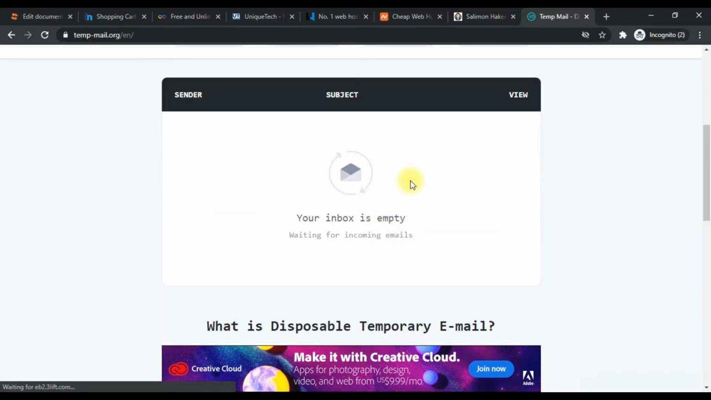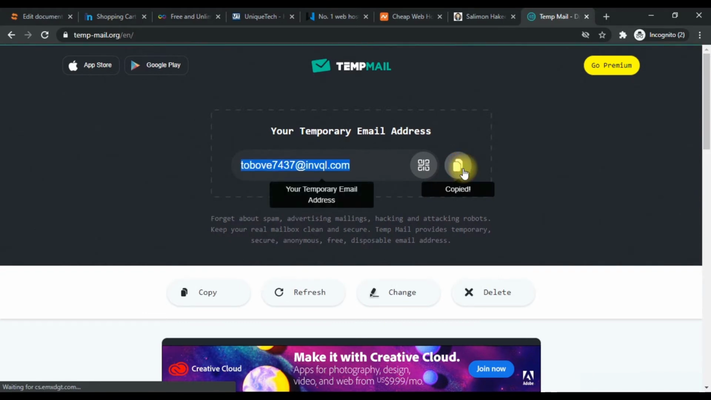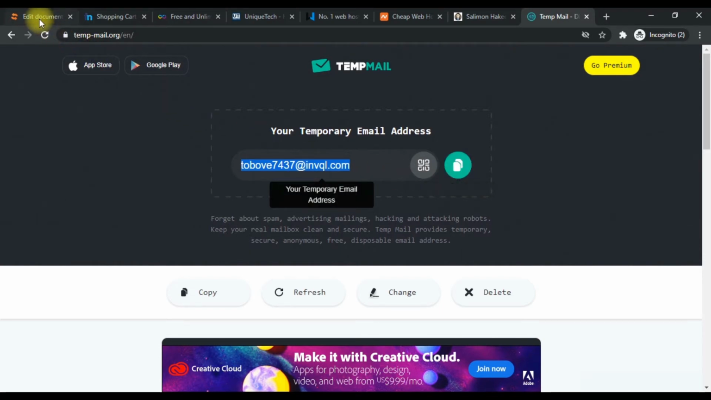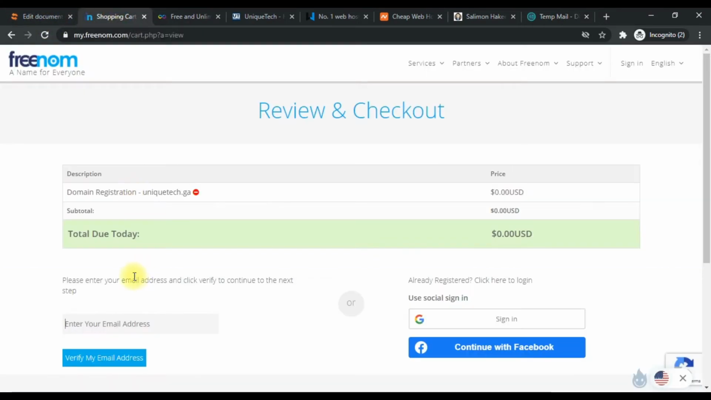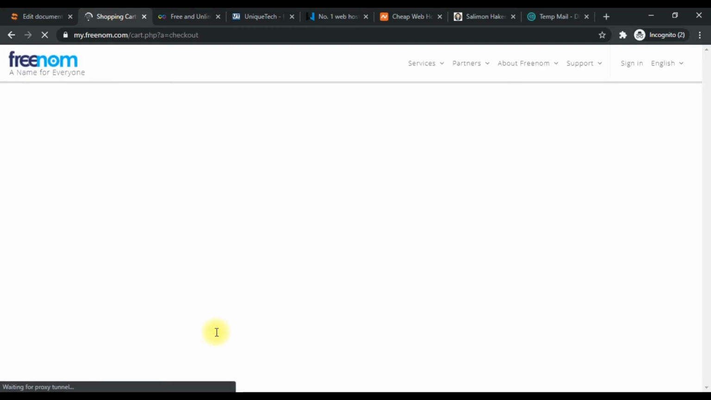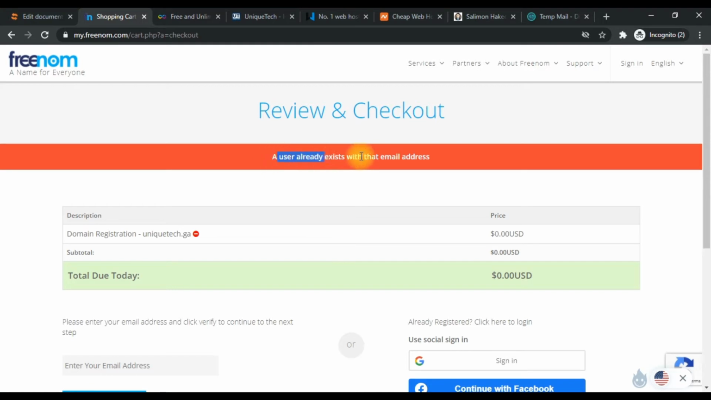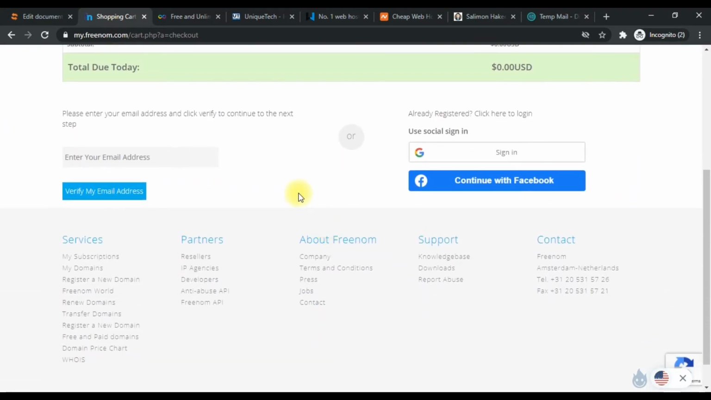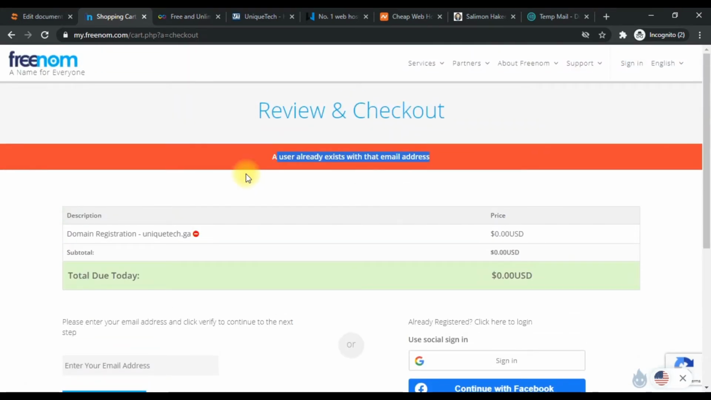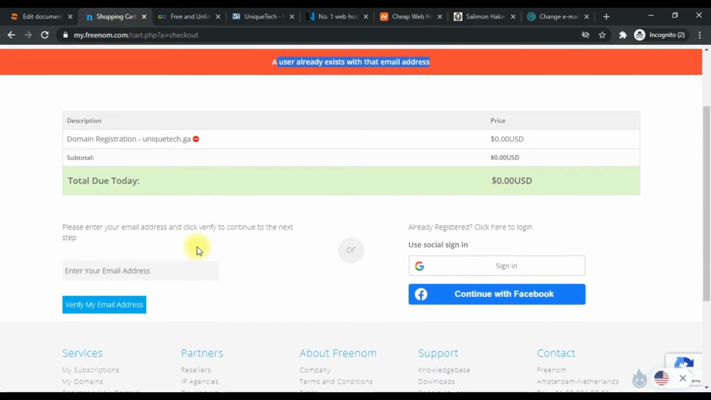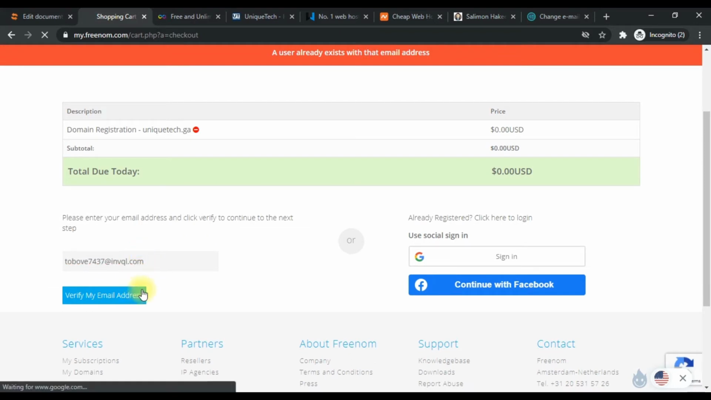So I have one now. I'm going to copy it and go to our Freenom, paste the email address and then click verify. So it's like somebody already used that email address. So I just need to get another one. Wow, somebody already registered with that email. So let's try another one.